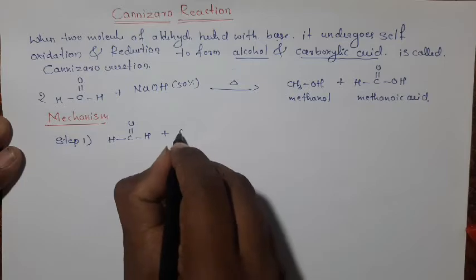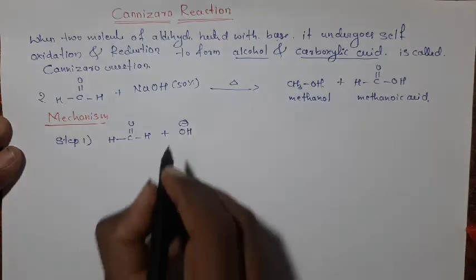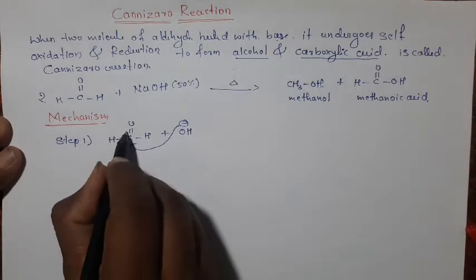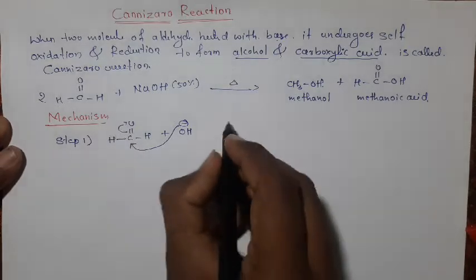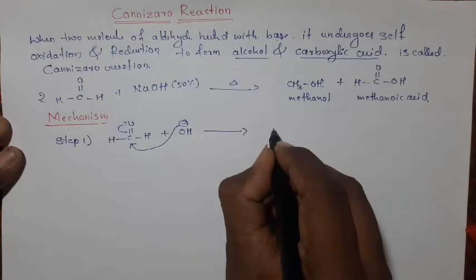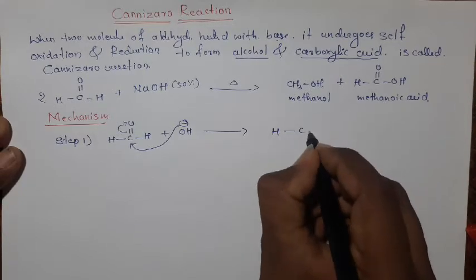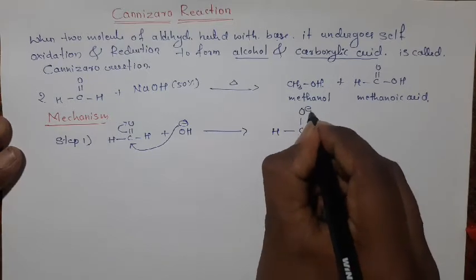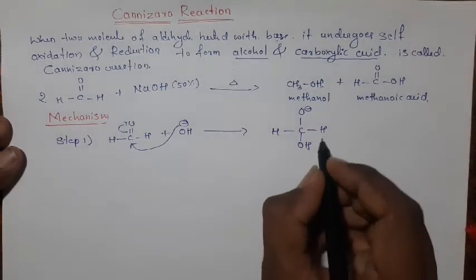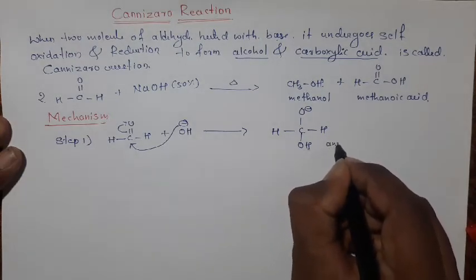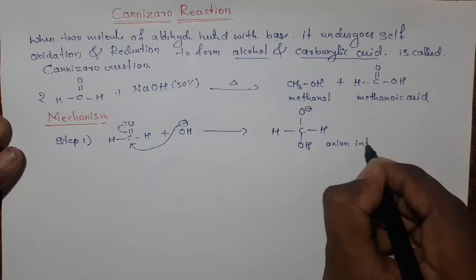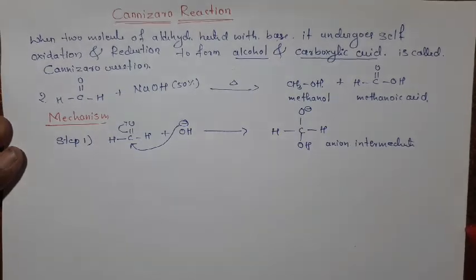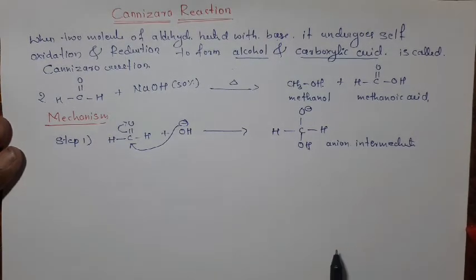Here the base OH minus attacks the carbonyl carbon. At that time, the pi bond electrons are shifted to the oxygen, which gives H, C, H. Here it becomes OH and this oxygen becomes negatively charged. This is the anion intermediate, which is formed in the first step.